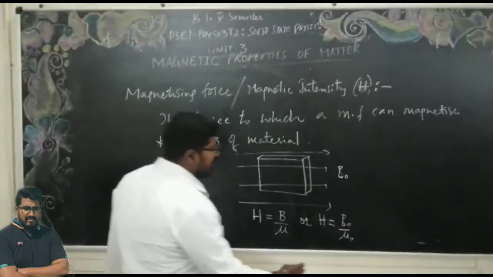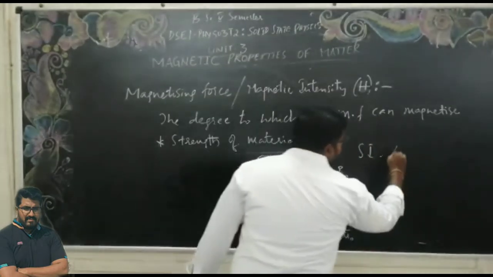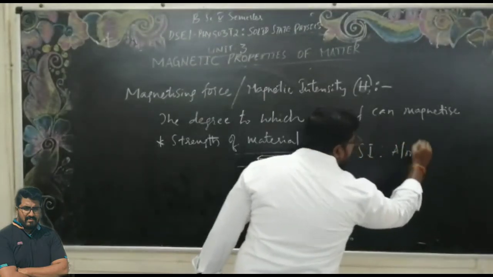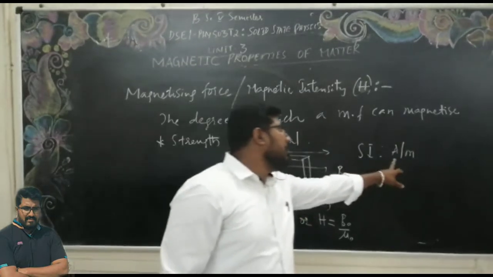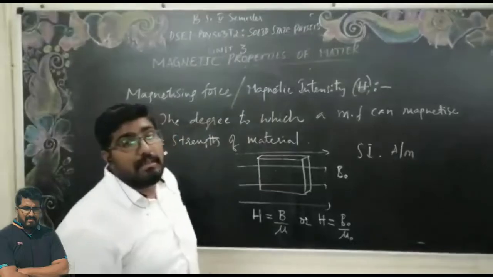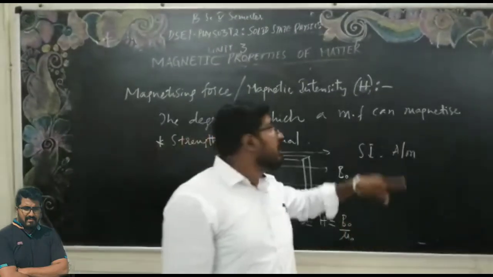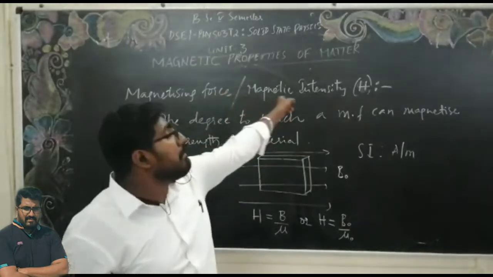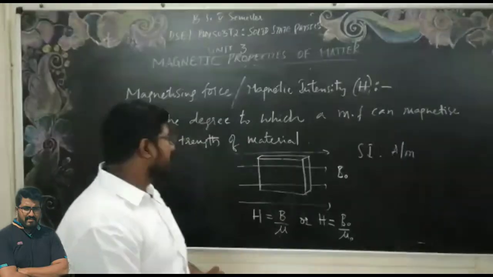As I told you, the SI unit of this is again the same as of the magnetization intensity, that is ampere per meter. The magnetizing force or magnetic intensity also has the same unit, ampere per meter.